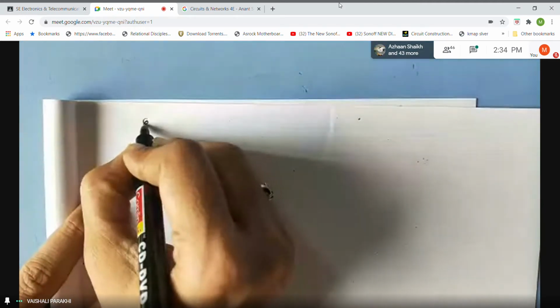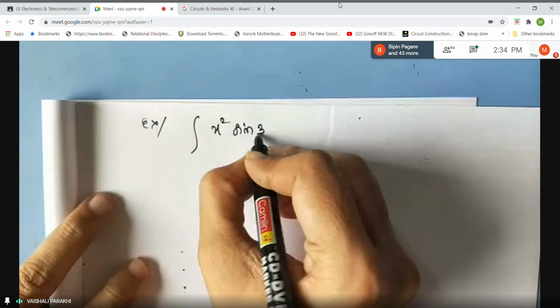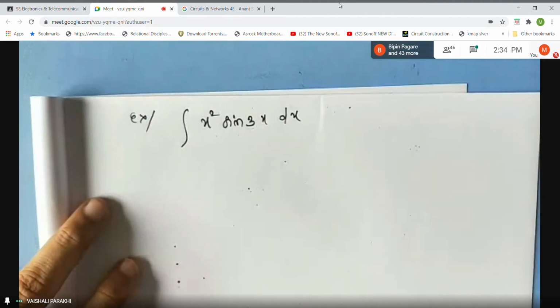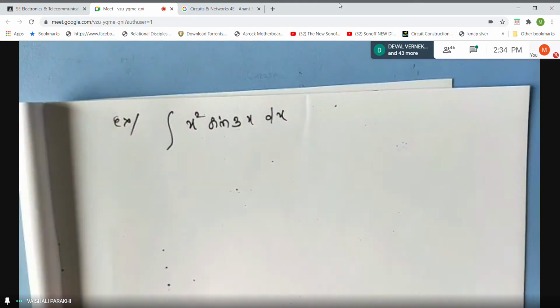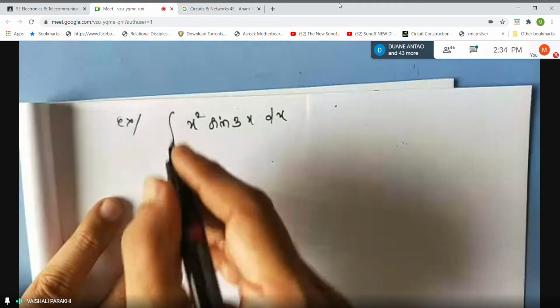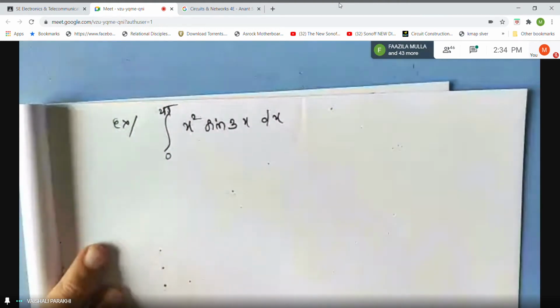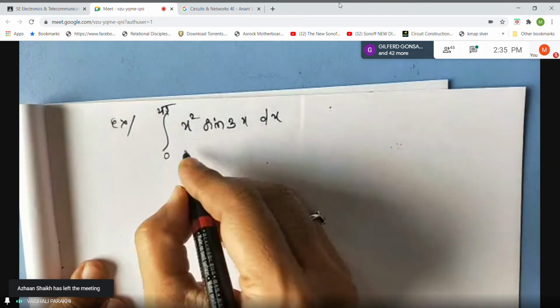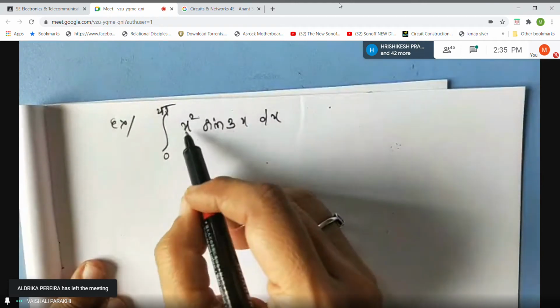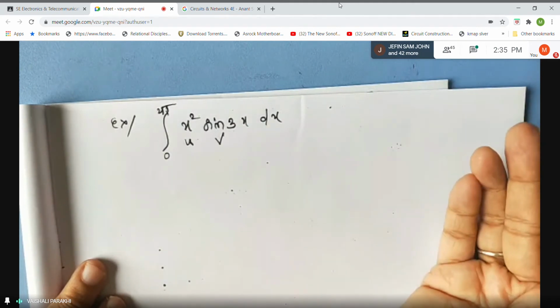Now suppose it is asked to integrate this: integral of x square into sine 3x dx. Now you can take the limits also, if you have some limits like 0 to 2 pi, and it is asked to solve this integral. So you can observe that first term is this positive power of x and second term is easily integrable, right? So you can go for Bernoulli's formula.